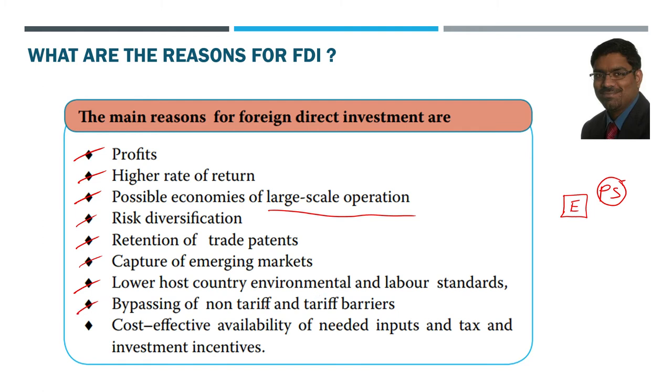And bypassing of the non-tariff and tariff barriers also could be another reason. If they are manufacturing some goods in America, let us say Apple is exporting the iPhones to India, which it has been doing all these days. Now imagine if India levies higher customs duties on the Apple products, tariff measures or non-tariff measures if India takes to restrict this, then what will Apple say? Slowly it will say, I will manufacture in India only.